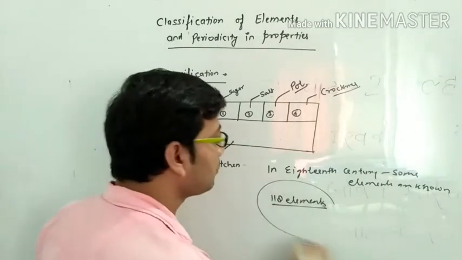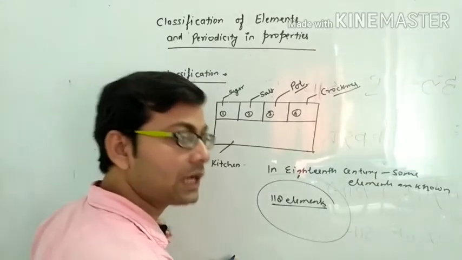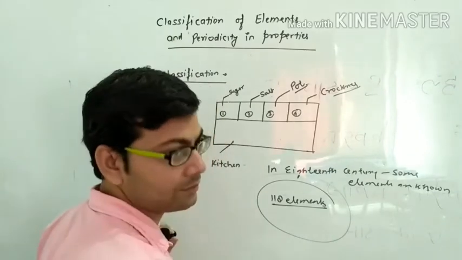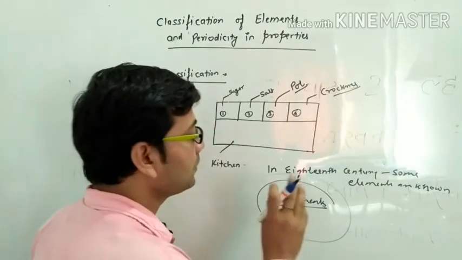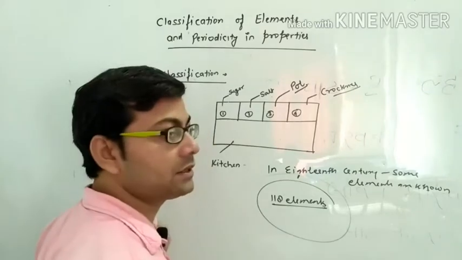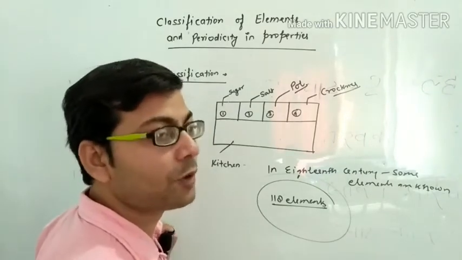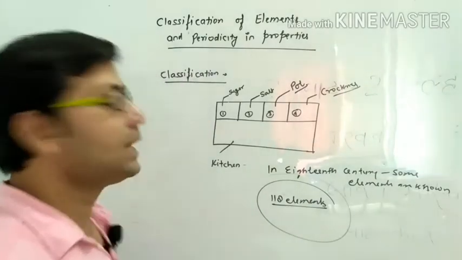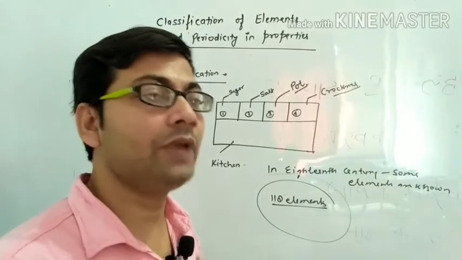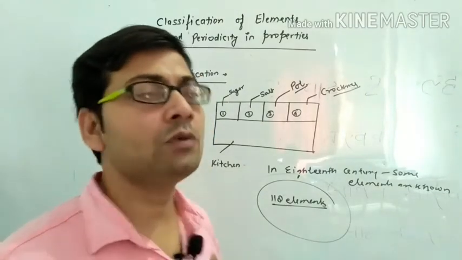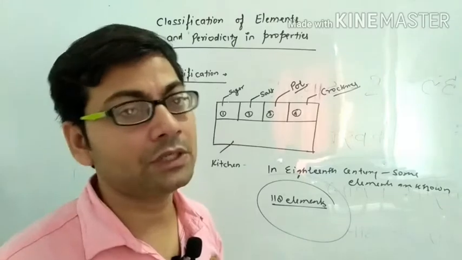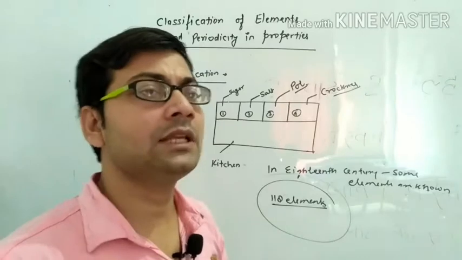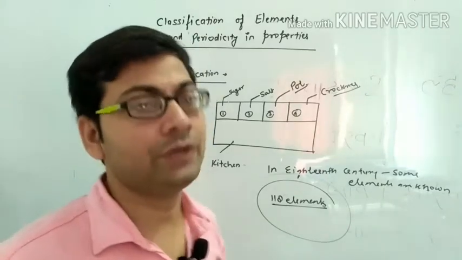So much more complication arises in studying 118 elements at a particular time. Because if we have only a few elements, then we can study all these elements' properties in an easy manner. But now we have 118 elements, which are very complicated in properties. Then how can we understand all the properties of the elements at the same time at the same place? So there is a need for classification.